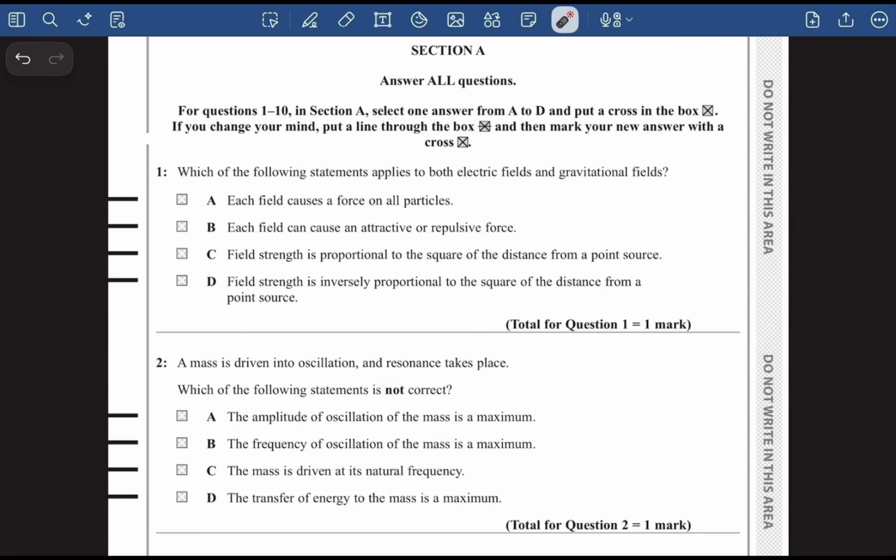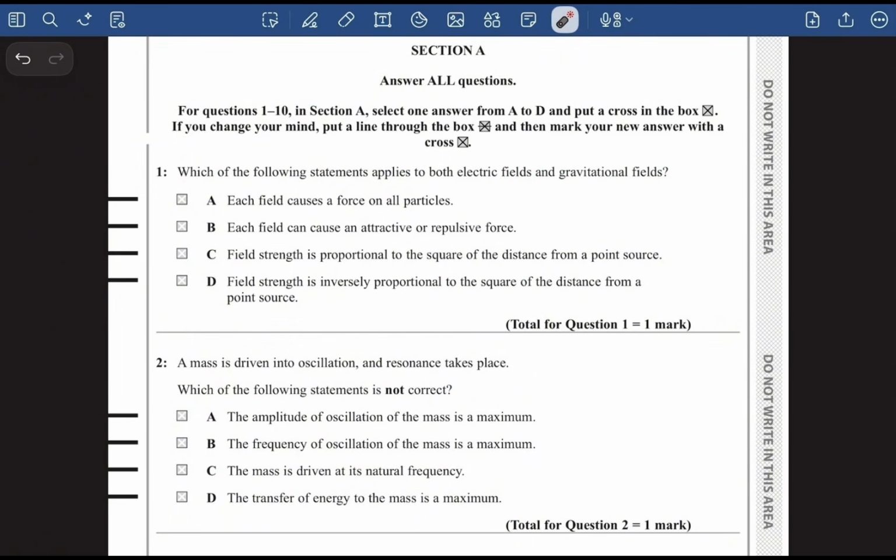Which of the following statements applies to both electric fields and gravitational fields? Each field causes a force on all particles. No. Electric fields do not exert force on all particles. Electric fields only exert force on charged particles, not all the particles. So A cannot be our answer. B says each field can cause an attractive or repulsive force. No. Gravitational field never ever exert repulsive forces.